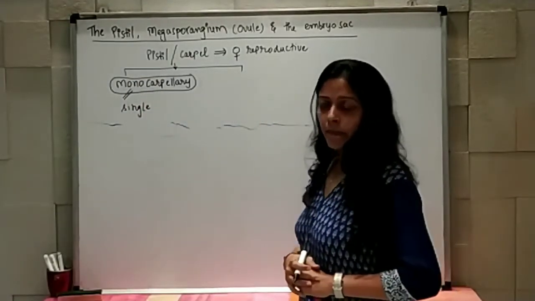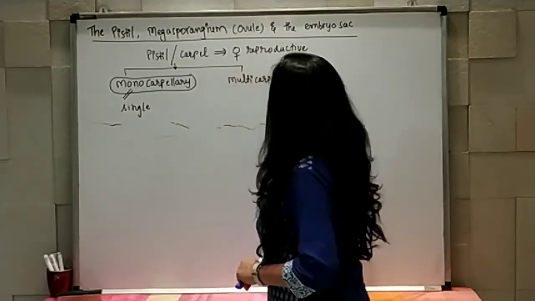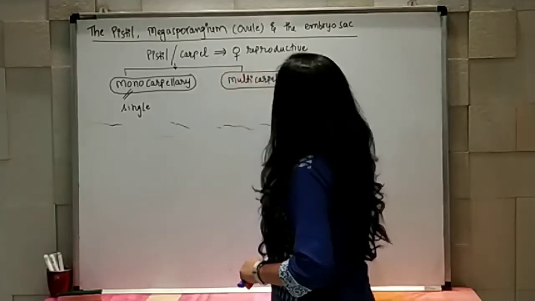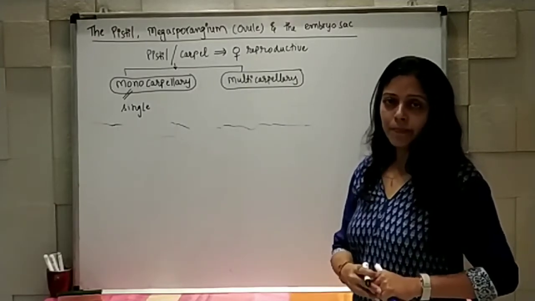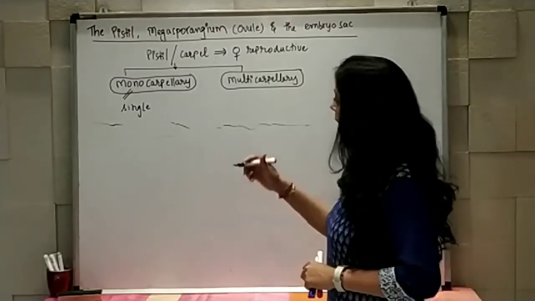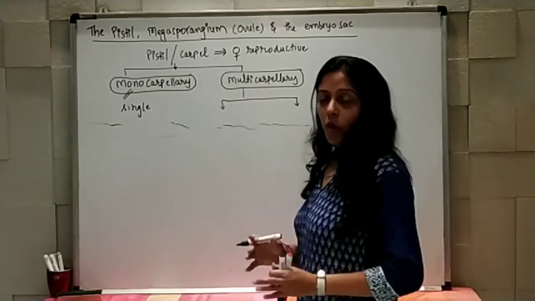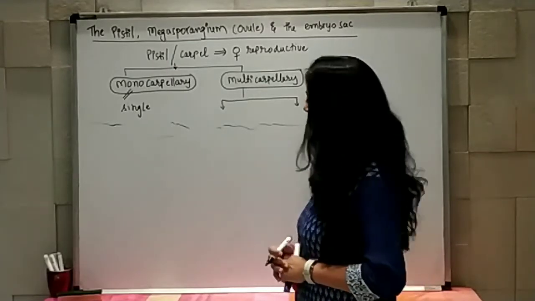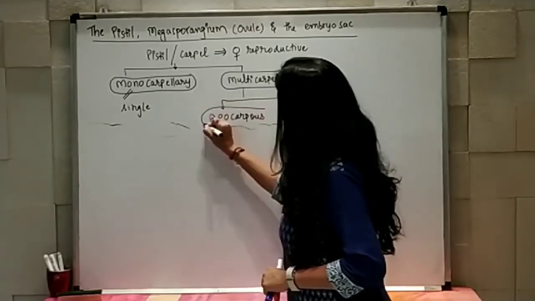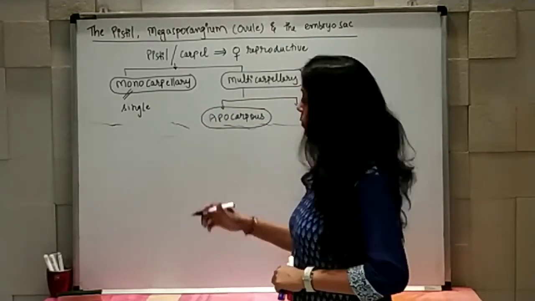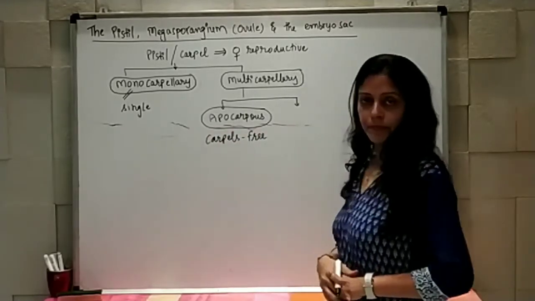Or there can be many. If many, then we can write multicarpellary flower. In multicarpellary flower, again we can have two types of structures. If all the carpels are free, then that structure is known as apocarpous, where carpels are free from each other.